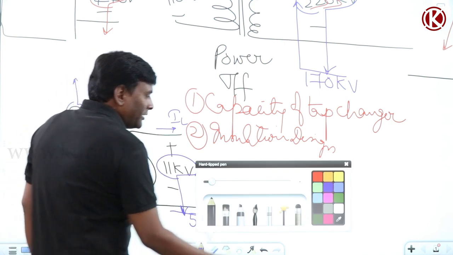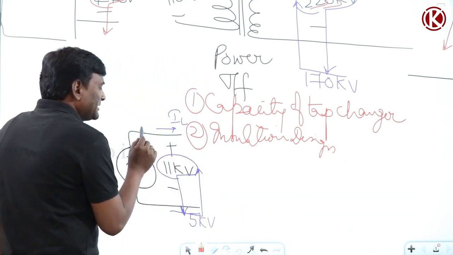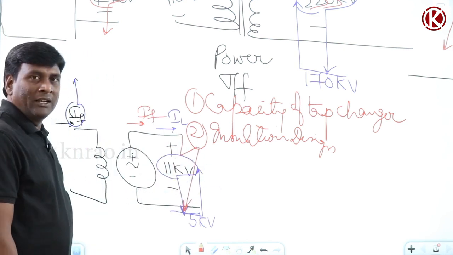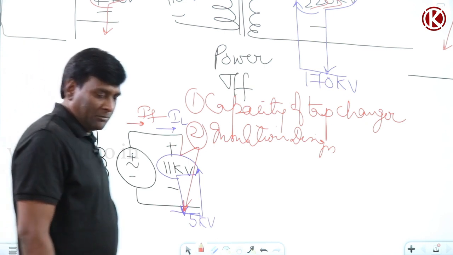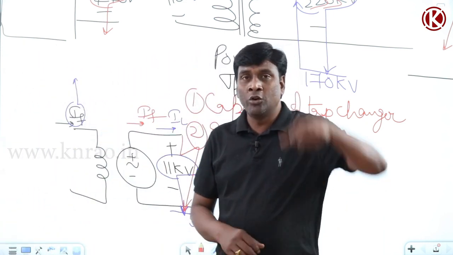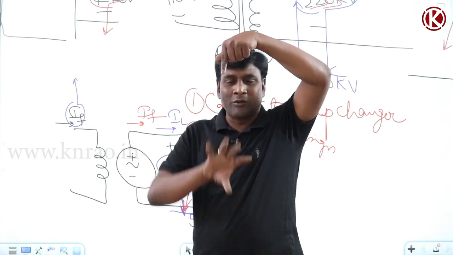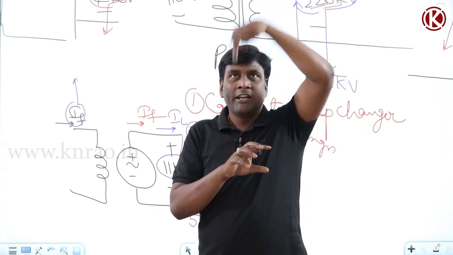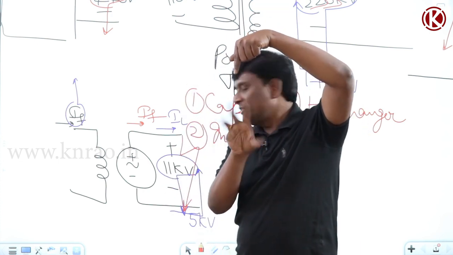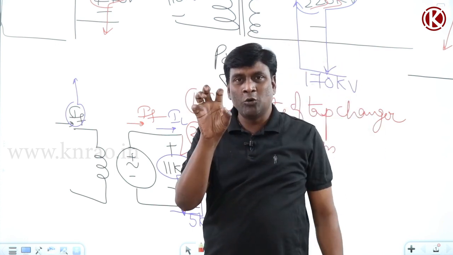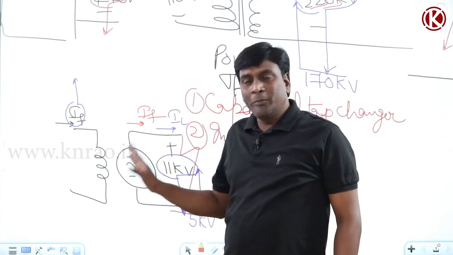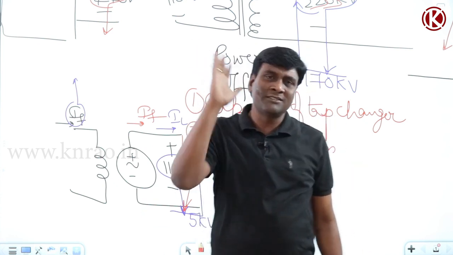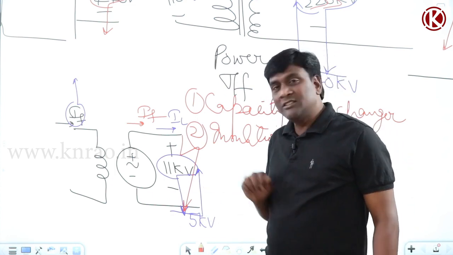Again, same old story. For example, if a fault occurs here. Under that condition, for example, at no load, one flux line is there and it is rotating with some speed. These are my conductors. At no load, one flux line is there and I am getting 11 kV here. Now it is loaded, meaning my load is connected. Because of the connection of load, terminal voltage is reduced for some reasons, to 5 kV.